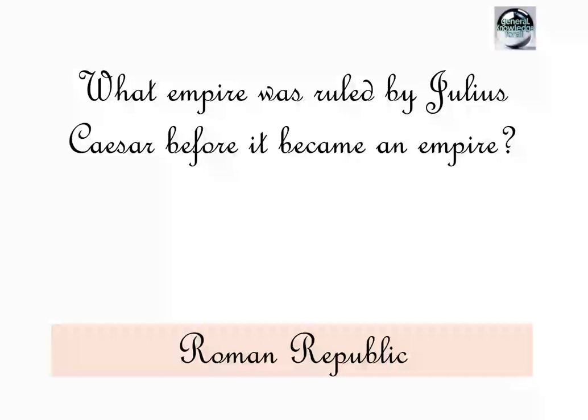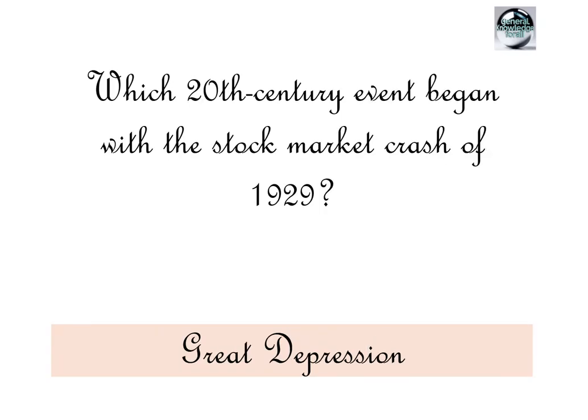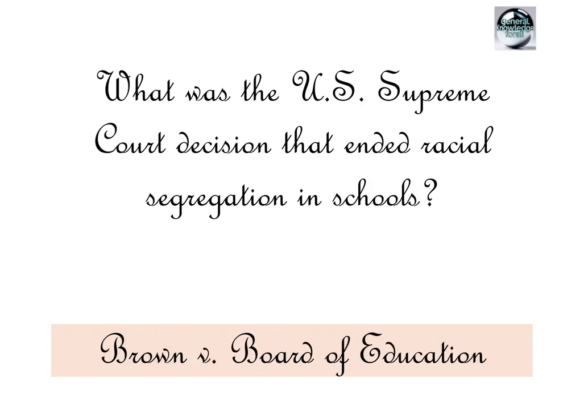What empire was ruled by Julius Caesar before it became an empire? Roman Republic. Which 20th century event began with the stock market crash of 1929? Great Depression. What was the US Supreme Court decision that ended racial segregation in schools? Brown v. Board of Education.